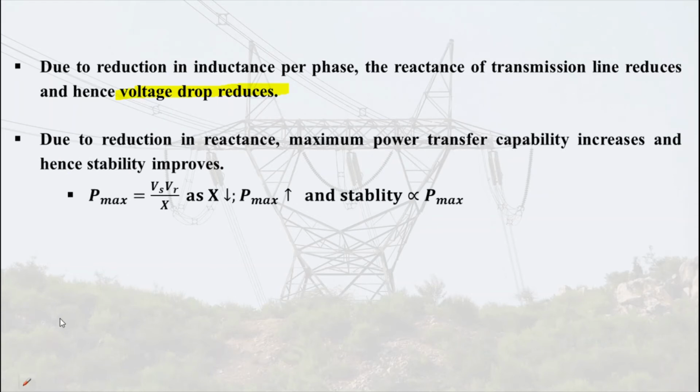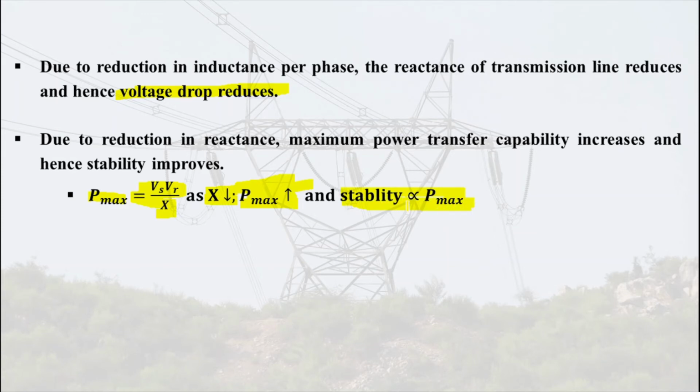How does it increase? We know that Pmax is equal to Vs into Vr by X, that is, sending end voltage into receiving end voltage divided by reactance. So as this reactance decreases, Pmax increases, and Pmax, we know, is directly proportional to the stability. So at present you have to remember this formula of Pmax.